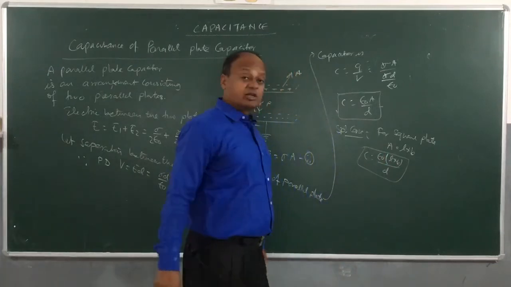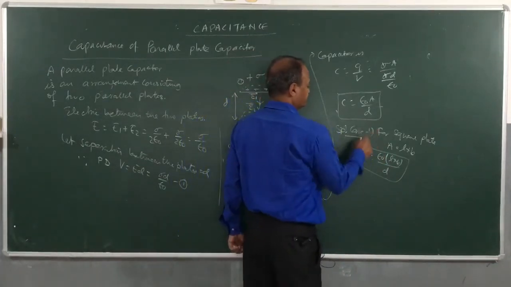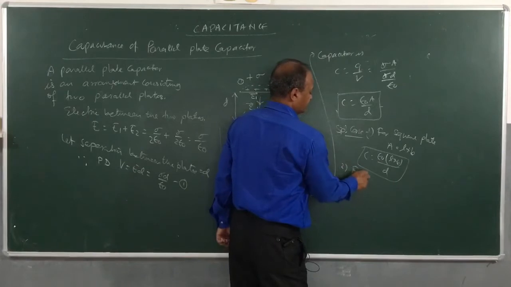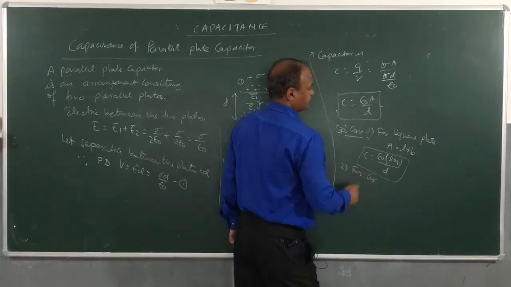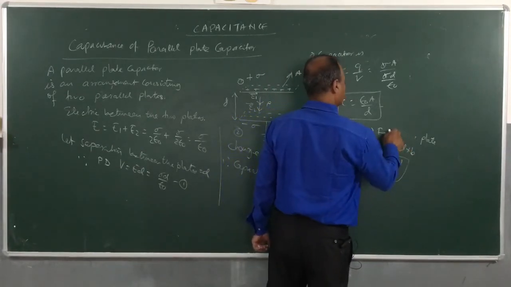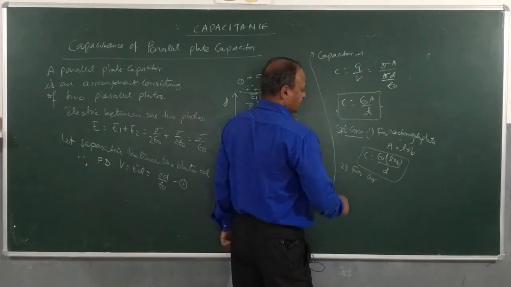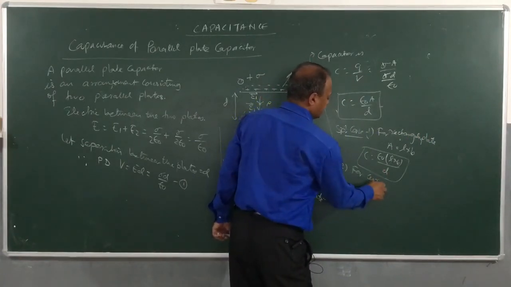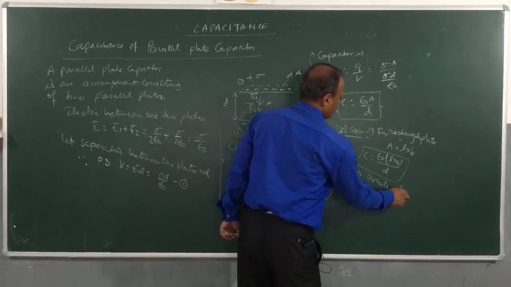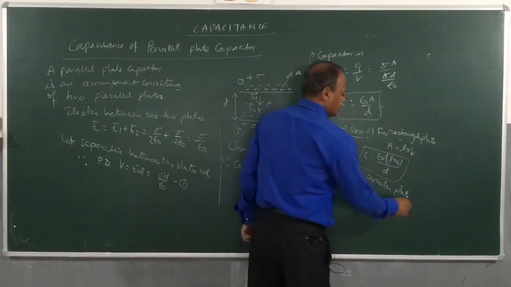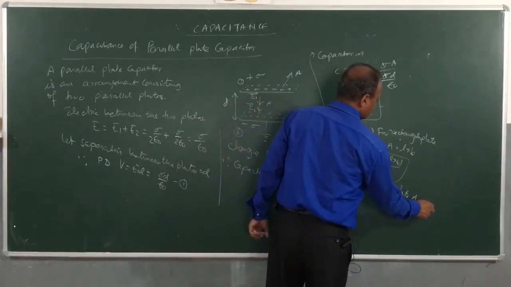And suppose I have circular plates. For a rectangular plate, and for a circular plate, the area will be pi into r square.